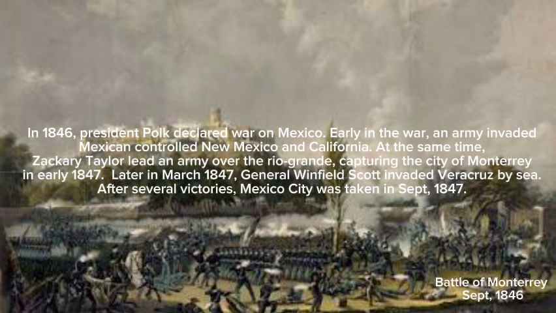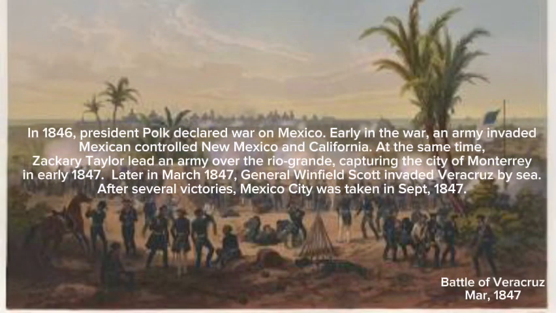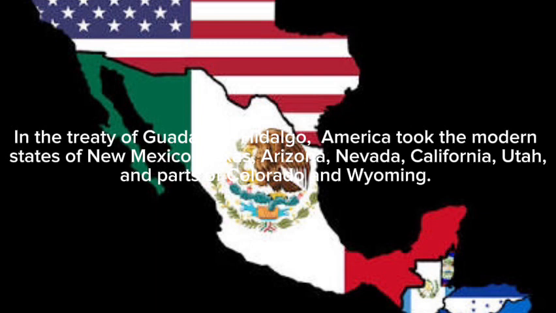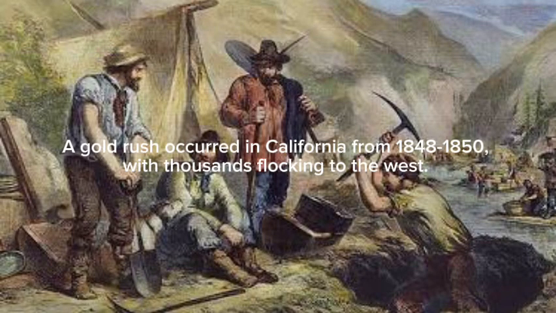In early 1847, later in March 1847, General Winfield Scott invaded Veracruz by sea. After several victories, Mexico City was taken in September 1847. In the Treaty of Guadalupe Hidalgo, America took the modern states of New Mexico, Texas, Arizona, Nevada, California, Utah, and parts of Colorado and Wyoming. A gold rush occurred in California from 1848 to 1850, with thousands flocking to the West.